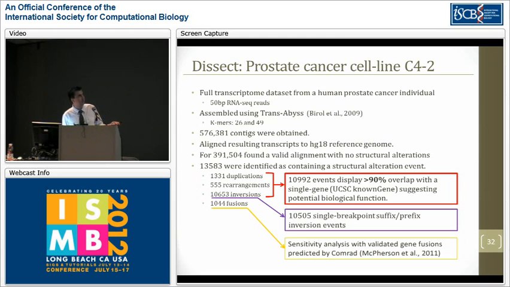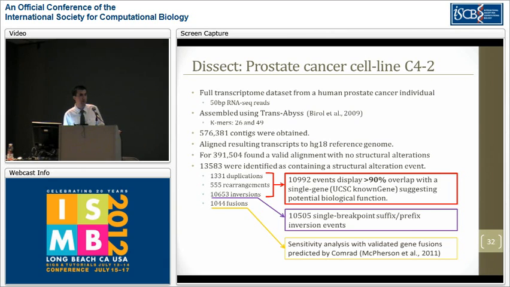We also tested Dissect on a real-life data set, and for that, we found some 50 base pair RNA-seq reads for prostate cancer cell line C42 and assembled them using Transcribed. Among a bit less than 600,000 contigs that we obtained, Dissect identified a bit more than 13,000 structural alteration events. Among the duplication, rearrangement, and inversion events that were reported, the majority of them displayed more than 90% overlap with a single gene, which means that if these are in fact real, then they might have some potential biological functions. And among the inversions that were reported, a significant majority of them were single breakpoint inversions, which is much more plausible from a biological perspective.